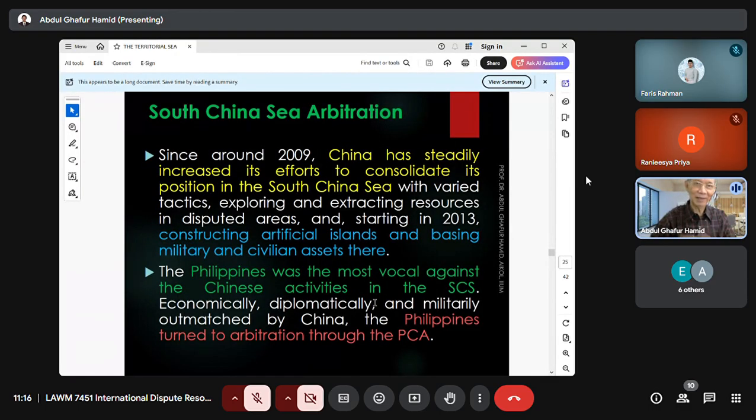And since that time, 2009, China has steadily increased efforts to consolidate its position in the South China Sea by using various means, methods and techniques. And then extracting the resources, the fish, sending Chinese fishing vessels to fish in the South China Sea, and they extract the natural resources in the disputed areas.